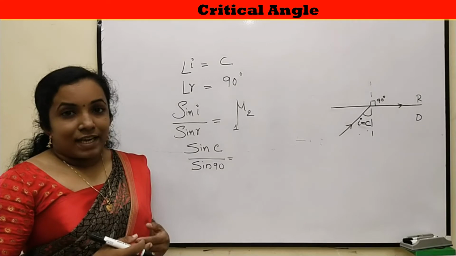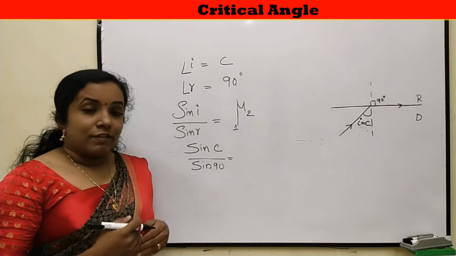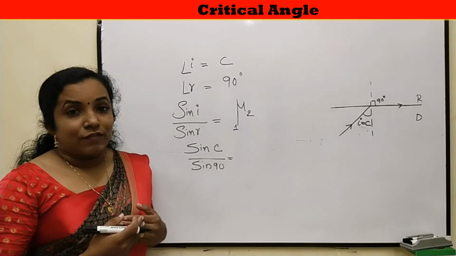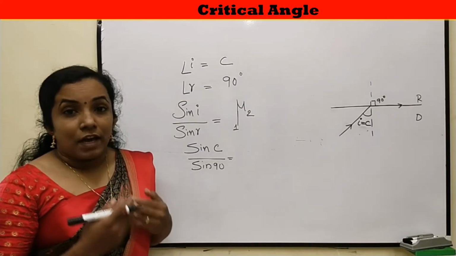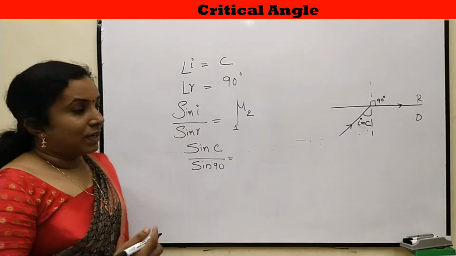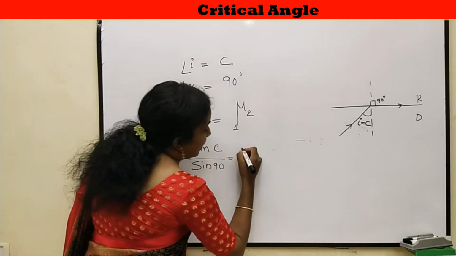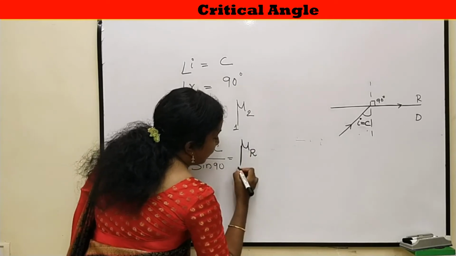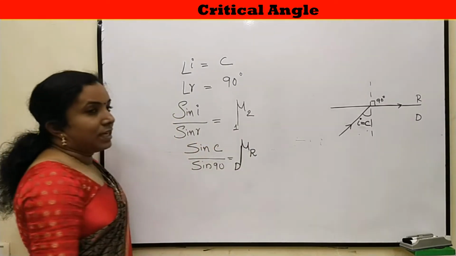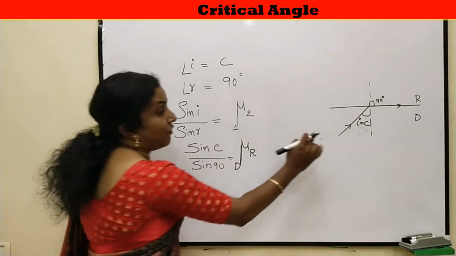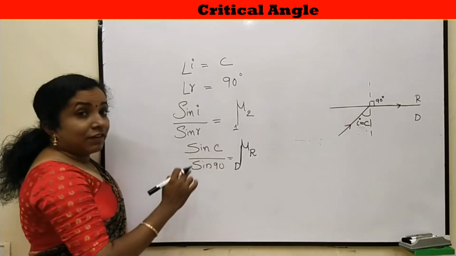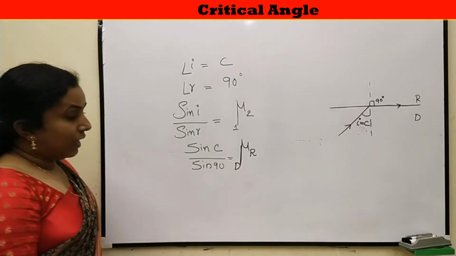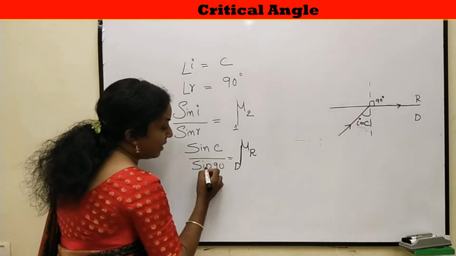Here the second medium is the rarer medium and the first medium is the denser medium, because we are considering the case of a ray of light traveling from denser to rarer medium. So here we can write the refractive index of the second medium, that is rarer medium, with respect to denser medium. If it is in the case of glass and air, it is the refractive index of air with respect to glass. Okay, so this is sin C by sin 90.